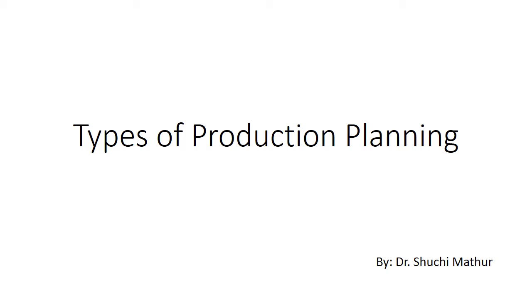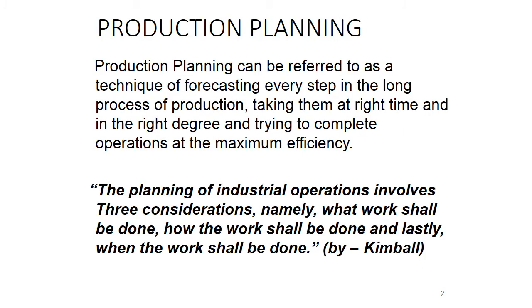Now today's topic of our discussion is types of production planning and the process of production planning. So let's start with production planning. As we know, production means to produce something or transfer the inputs into the outputs. Production means to produce something through the operations. Operations means transfer of inputs into the output.